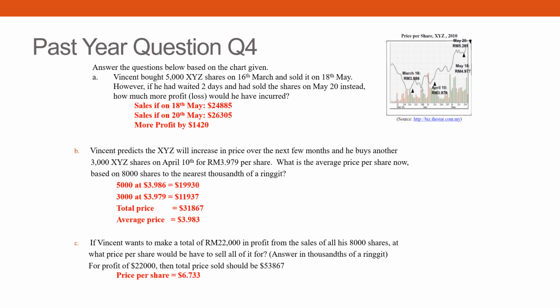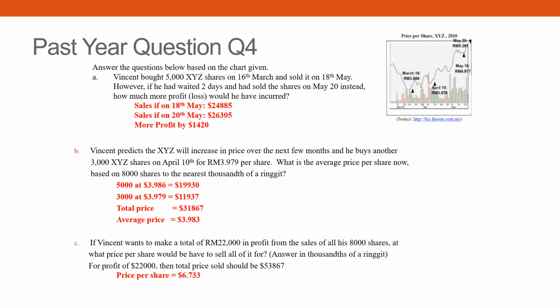Now we move on to part C. If Winston wants to make a total of 22,000 in profit. Now, if I want to make a profit from anything I sell, I have to increase the price. For example, if I want to sell my calculator, I bought it for 10 ringgit. I want to make a profit of 5 ringgit. So I have to sell it for 15 ringgit, isn't it? That means I have to increase the price by the profit I want to make. So Winston wants to make a profit of 22,000, meaning he has to increase his cost by 22,000. All right, then you'll be able to find the answer.